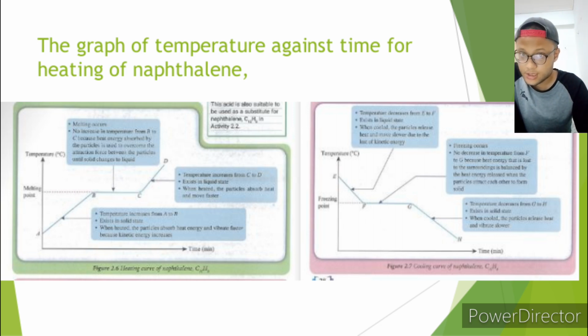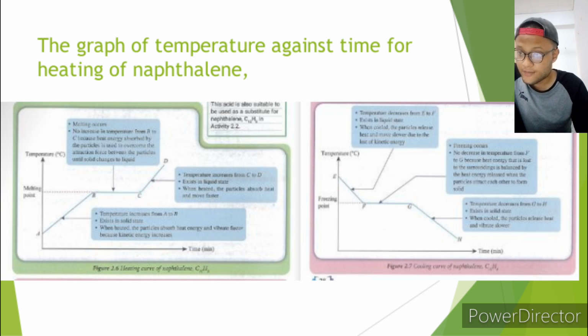And we're going to see the next graph. This is the graph for freezing. From E to F, the temperature decreases. From E to F, it exists in the liquid state, and when cooled, the particles release heat and move slower due to the loss of kinetic energy.